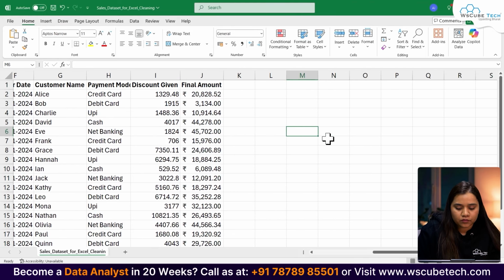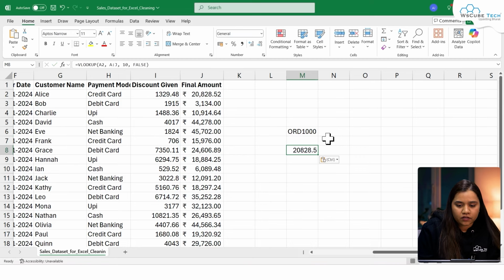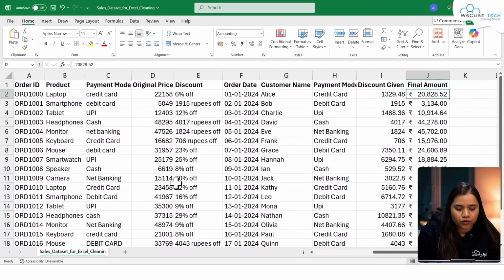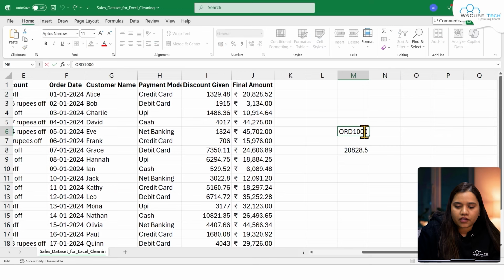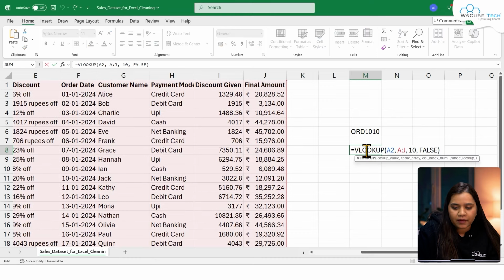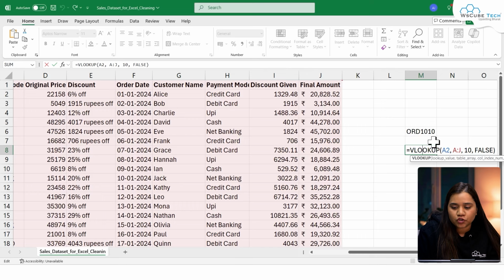Order 1000. Okay, let's start with order 1000. Let's press enter, let's write this formula, and you will see for 1000 the output over here is 20,828.52. Let's try it for 1010. As soon as I make it 1010, the value is not changing. Why? Because if we double tap on it, the lookup value is just the first one, but the lookup value should be at this cell.